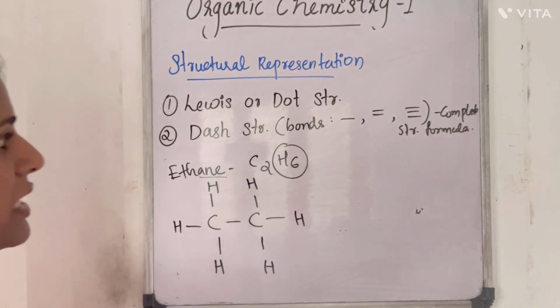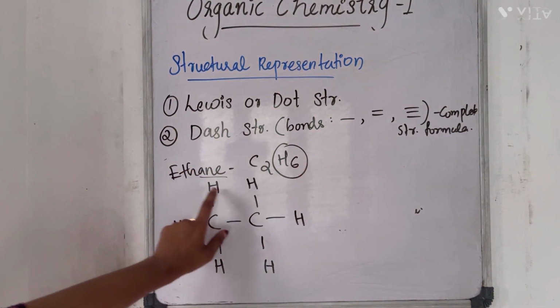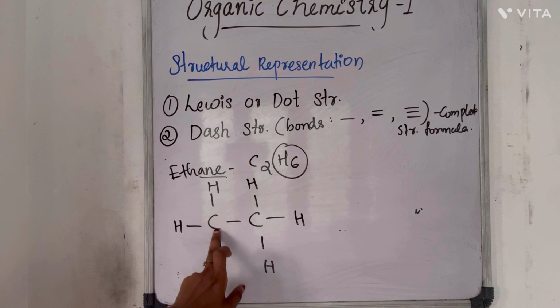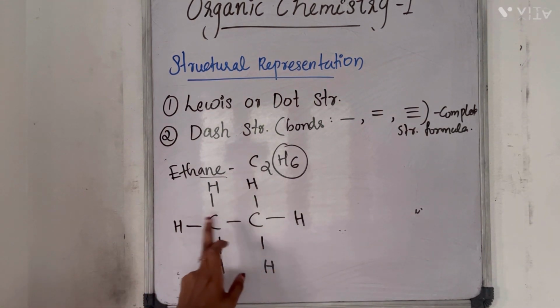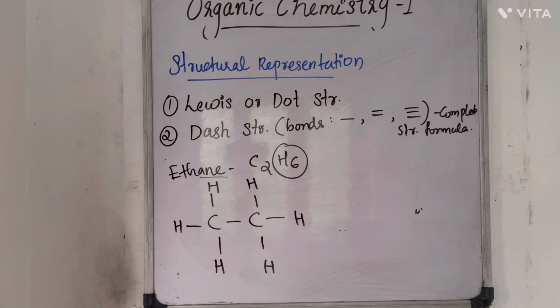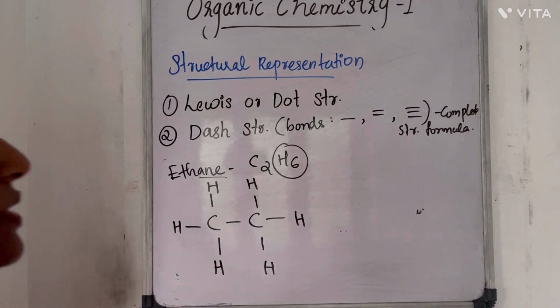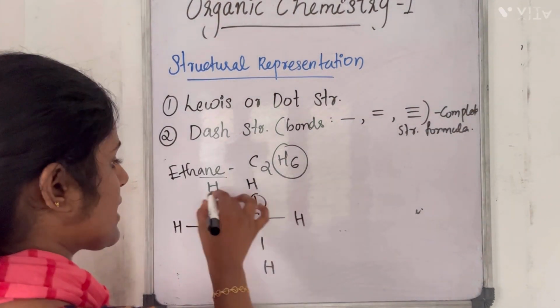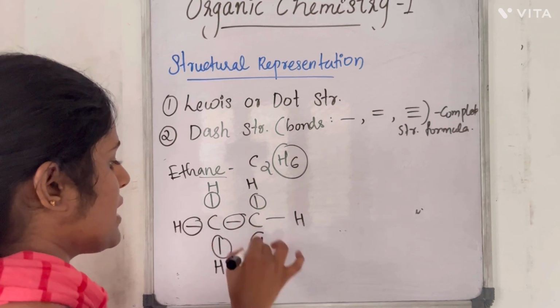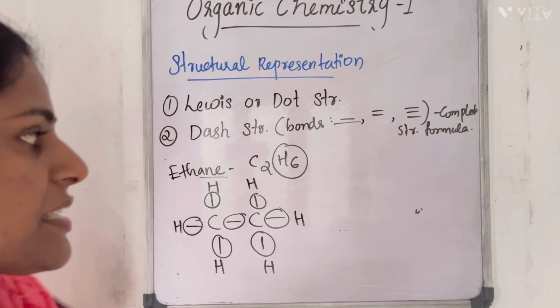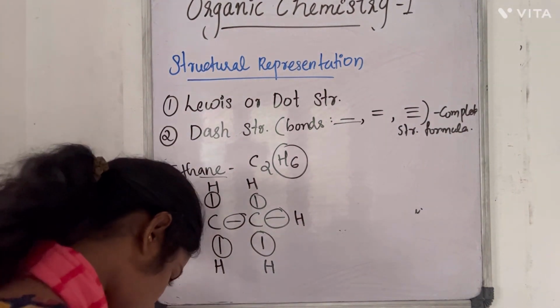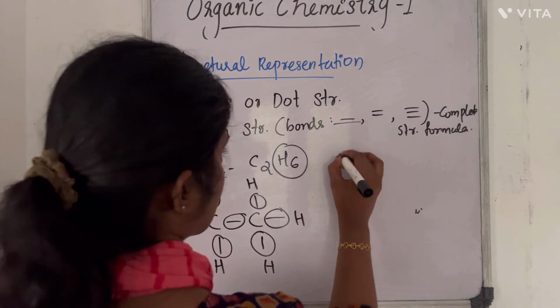So this is the dash structure of ethane. Here you can see every atom and every bond is shown. Since it has only single bonds, we represent only single dashes, and this is called the complete structural formula.